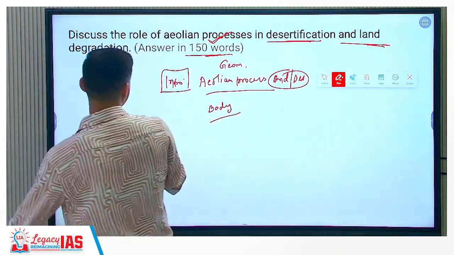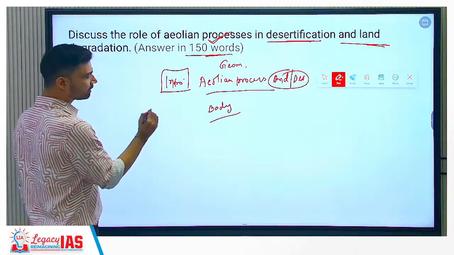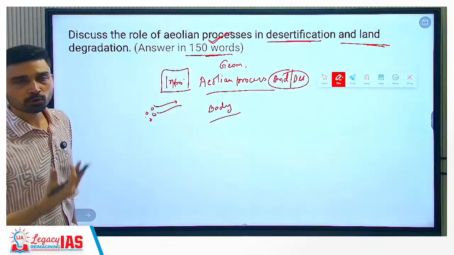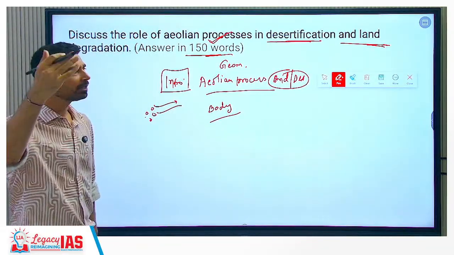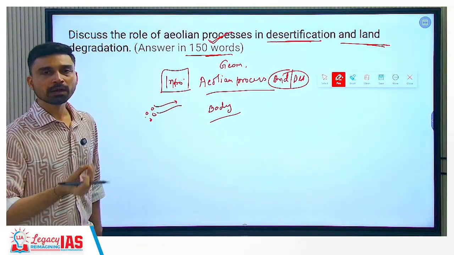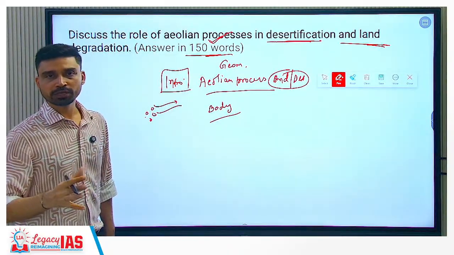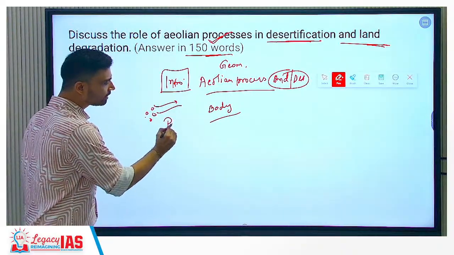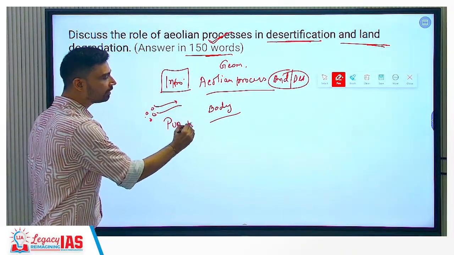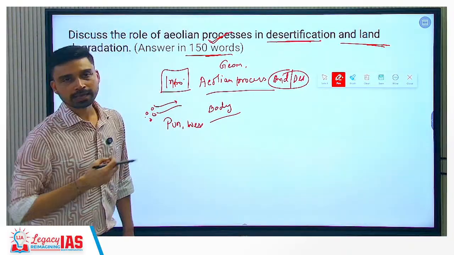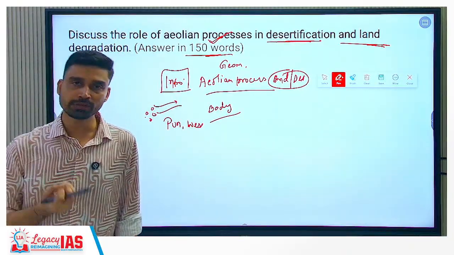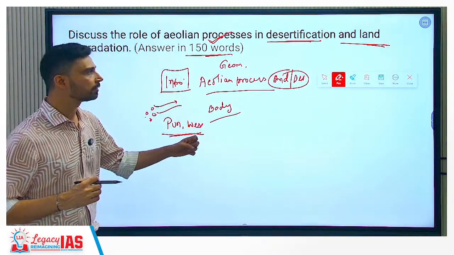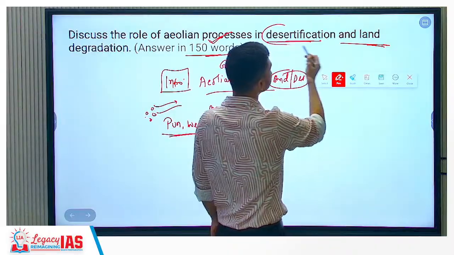It is simple. When the wind picks up sand particles from the desert, and if the wind is strong, it can carry these sand particles for a longer distance and then deposit them in areas which might not be desert or arid, which might be fertile landscape. This is exactly what we are seeing in Punjab, Haryana and even western Uttar Pradesh, where the wind is carrying sand particles from the Thar desert or western Rajasthan and depositing them in the fertile tract of these states. This is nothing but an example of desertification.